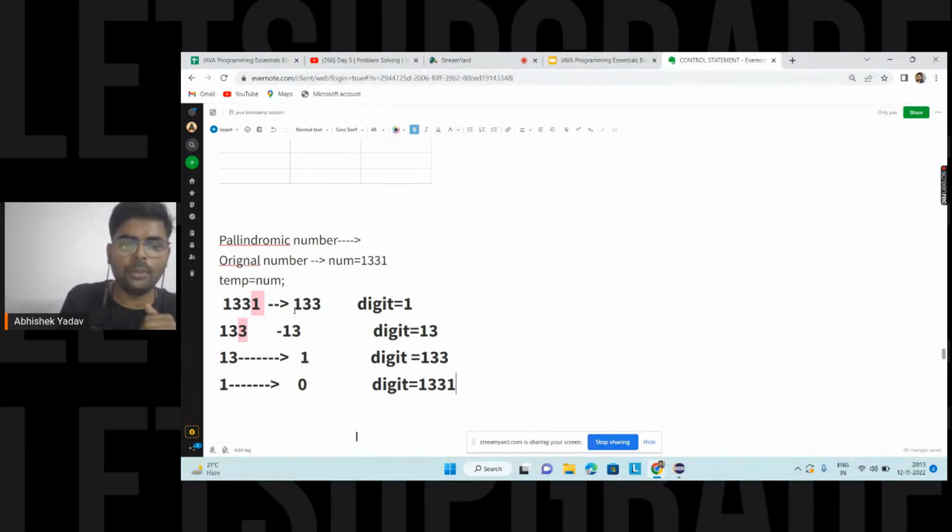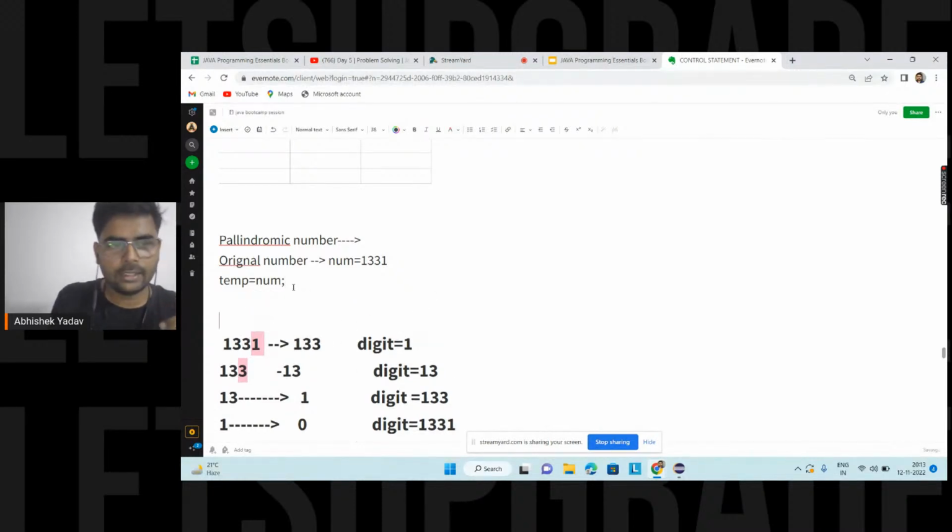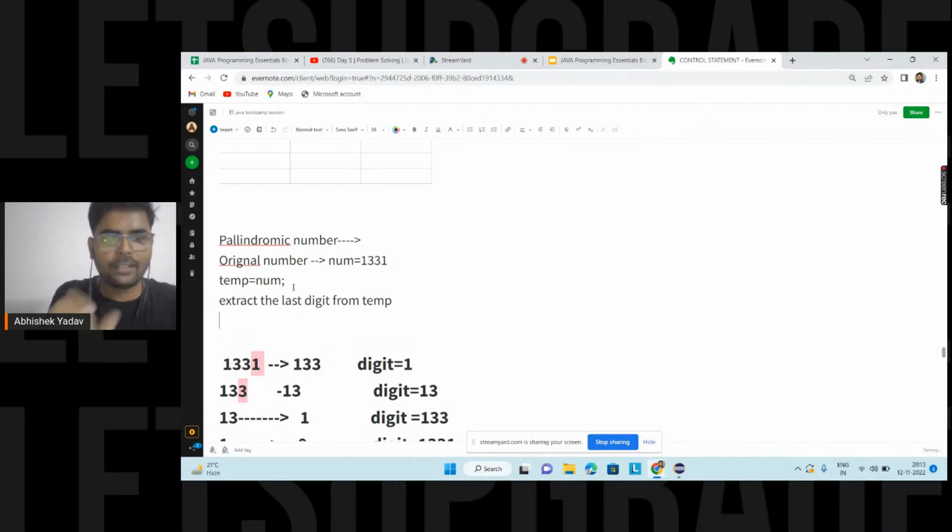So here you can see what I am doing at each iteration. At each iteration, first you are extracting the last digit from temp, and after extracting the last digit from temp, you are saying, hey, insert the last extracted digit in my digit variable at the rear end, right everyone?